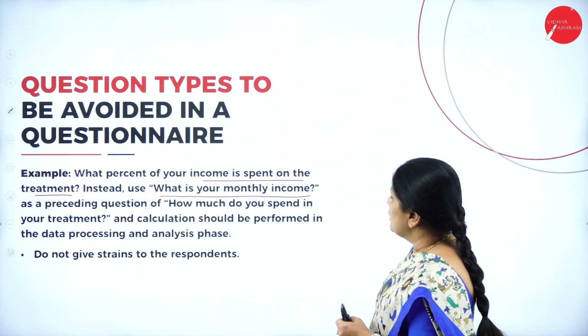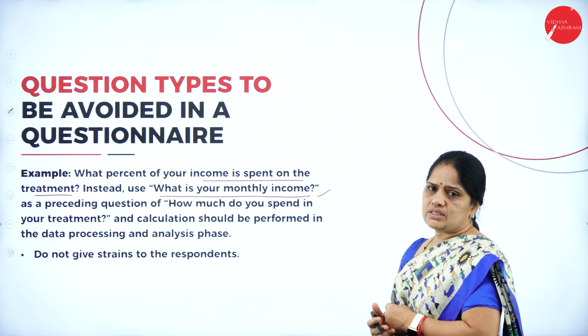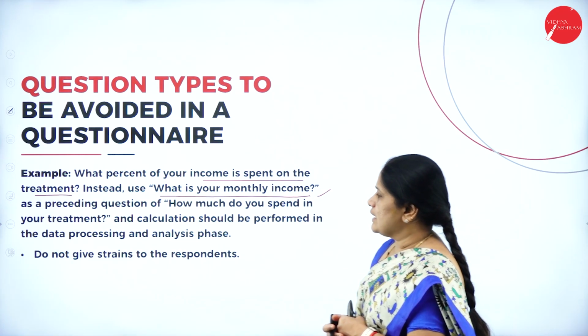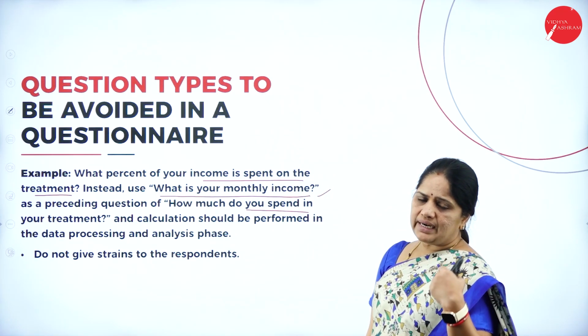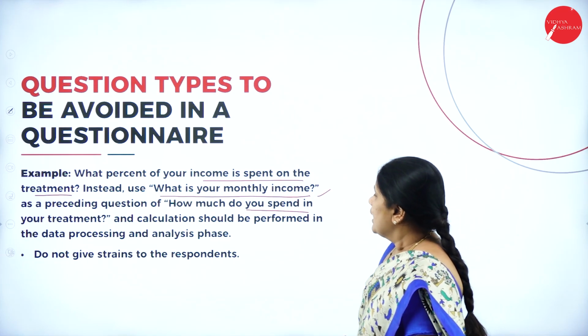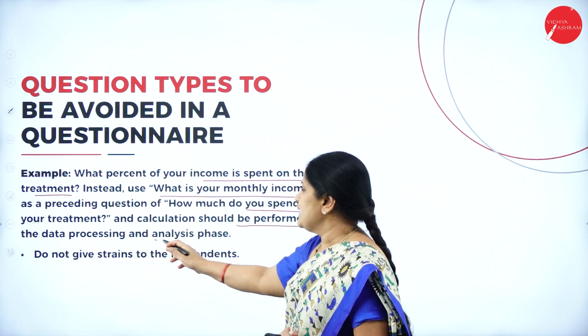Instead of that, you ask, what is your monthly income? It is a straightforward question. Then you ask, how much do you spend on your treatment? He will be able to write a straightforward answer to that. And calculation should be performed in the data processing and analysis phase.